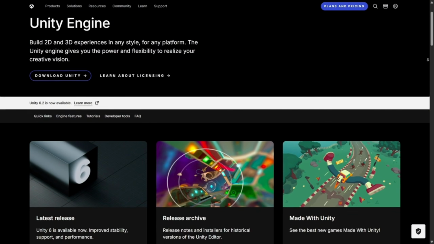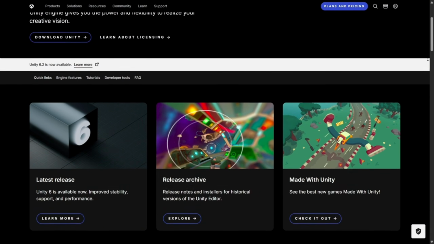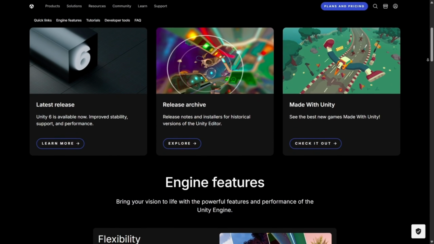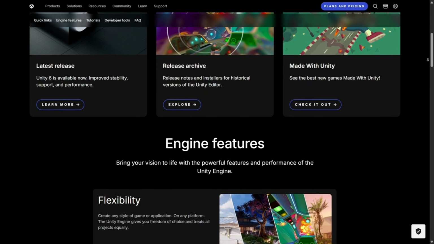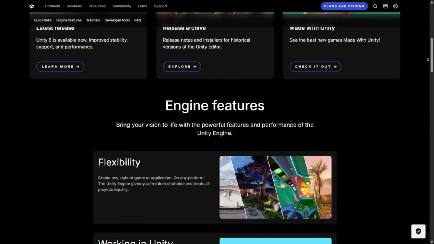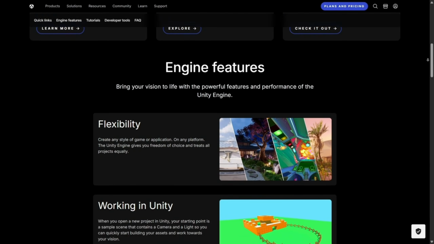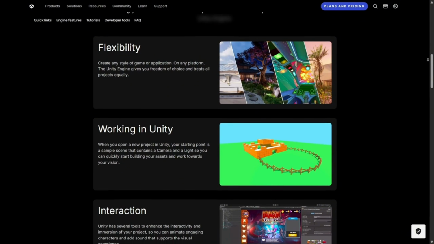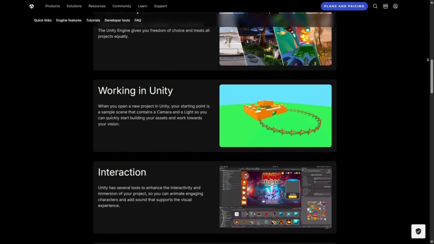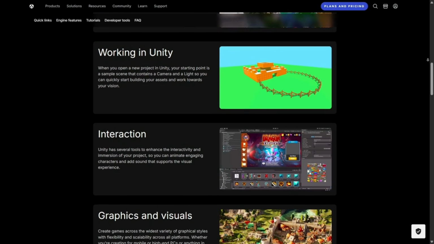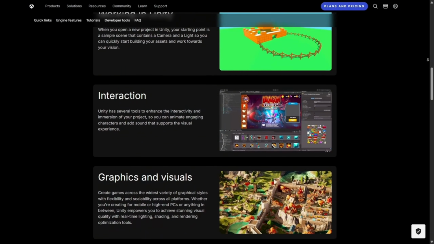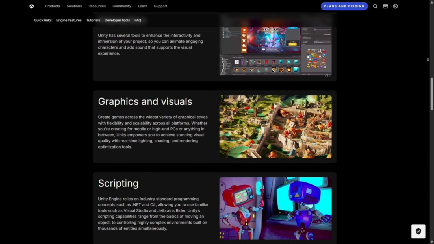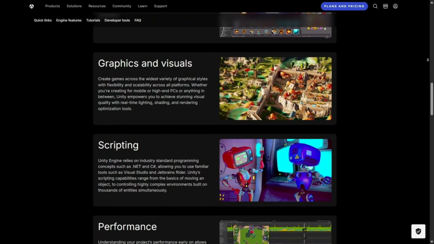Another strength of Unity lies in its cross-platform capabilities. You can build a game or an app and deploy it across iOS, Android, PC, consoles, and even VR or AR devices without rewriting everything. This build once, deploy anywhere approach saves developers time and resources, making it an attractive option for teams that want to reach a wide audience quickly. Competitors like Unreal Engine also offer cross-platform support, but Unity's approach feels simpler and more streamlined, which is why so many developers choose it for mobile and indie projects.